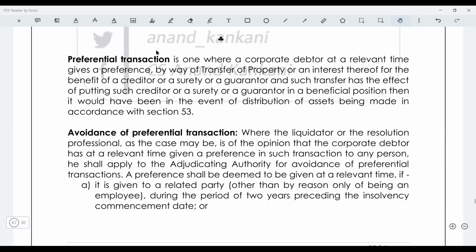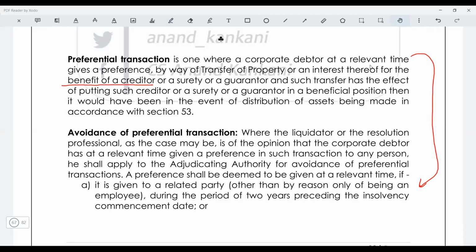So just see, preferential transaction is one where the corporate debtor at the relevant time. So what is this relevant time? This is the relevant time, right? At the relevant time gives preference by way of transfer of a property or an interest thereof for the benefit of the creditor. Now just see, all these things need to be established. Now I'll tell you, what we are reading right now is not real fun. The real fun is when you actually have to prove it in the court that this was a preferential transaction or this was not a preferential transaction.